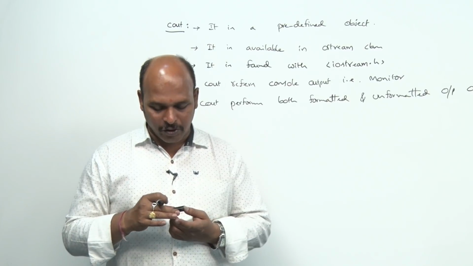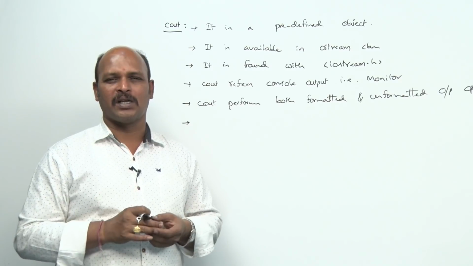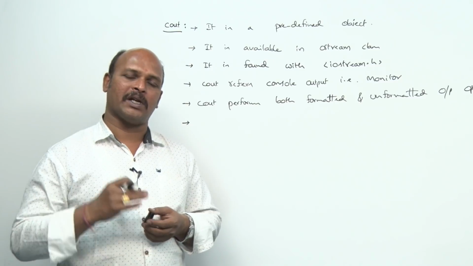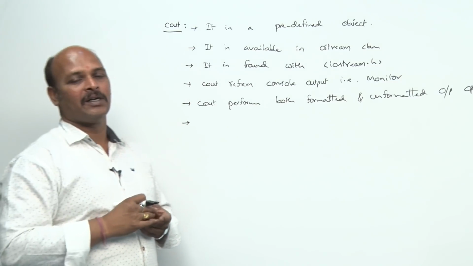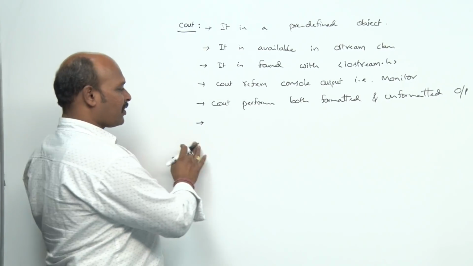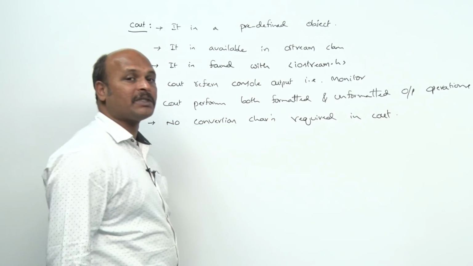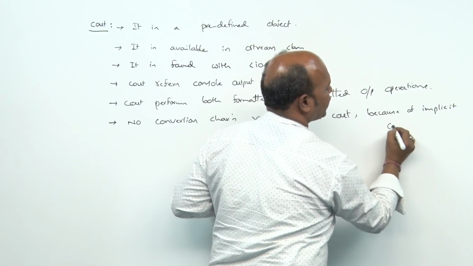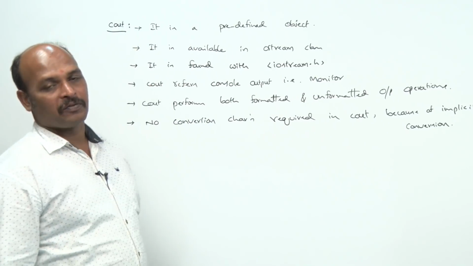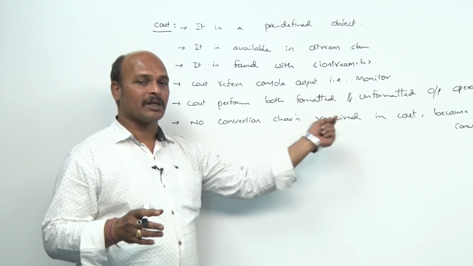Generally with printf we have to use %d for integer printing, %f for floating value printing, %s for string printing, but here for any kind of data it does not require any conversion character, because implicit conversion is there. Implicit means internally. That is why cout performs implicit conversions and there is no need of conversion characters.